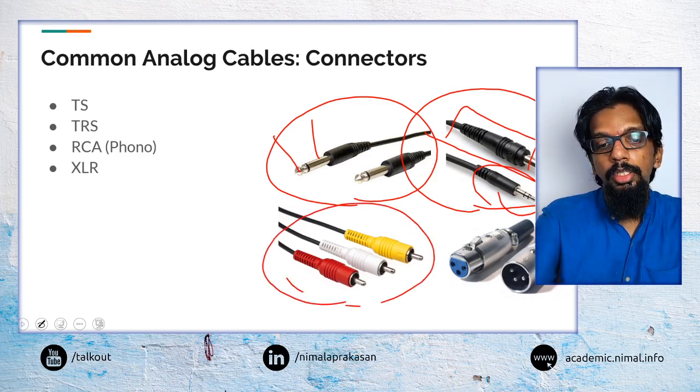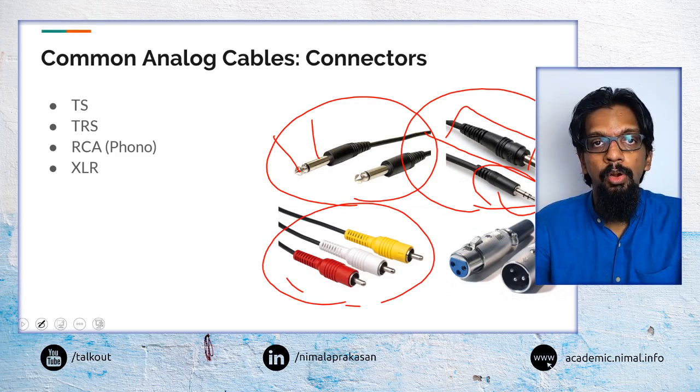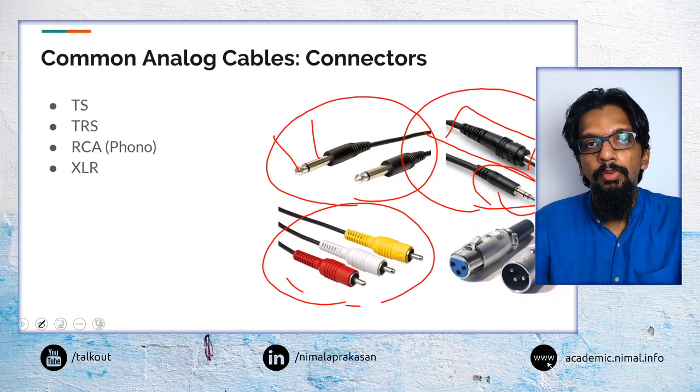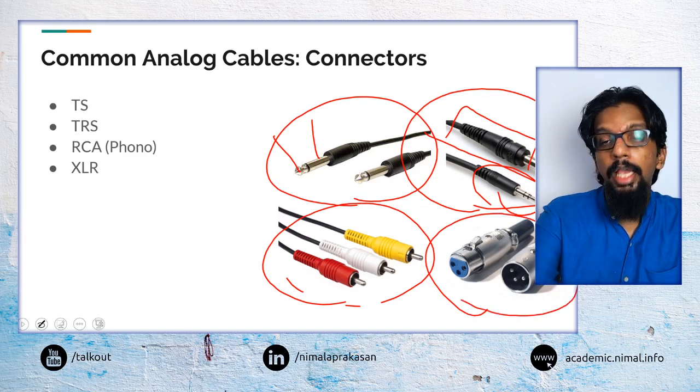So you may come across these RCA connectors that may be used a lot in consumer electronics, like connecting your DVD player to a television, that type of thing. And that again sometimes we may use in some professional applications, or connecting these consumer devices into professional devices. We may use some of these cables, and then we may use XLR cables.